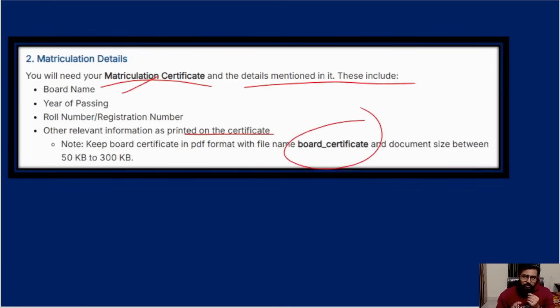Please make a note of all this so that you collect all these documents first, save them in your computer, and then only start filling the form. Don't directly go to the website, because many people will get stuck in between, then the website will time out and problems will come. Okay, that's why I'm doing this detailed video.